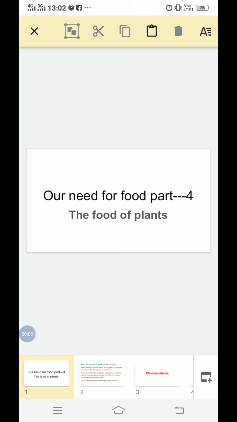Before we start our next topic, we will discuss what we have learned in the last session. In our last session we studied different groups of animals on the basis of their eating habits, meaning the particular food they eat. The animals are divided into four major groups in an ecosystem.